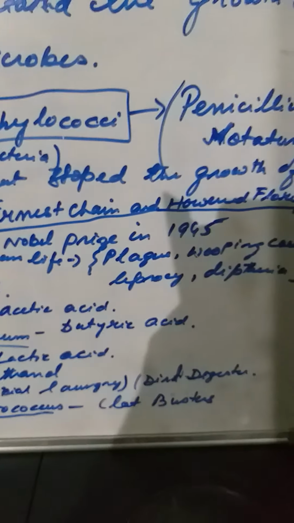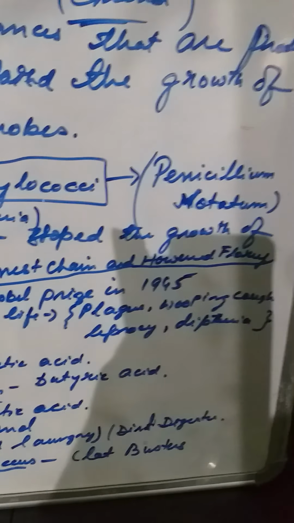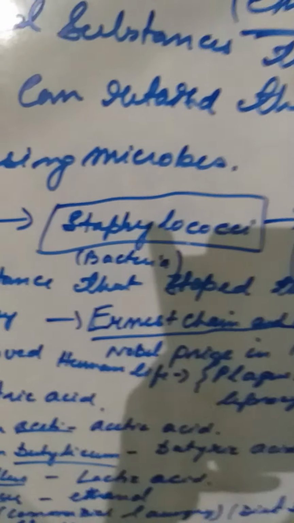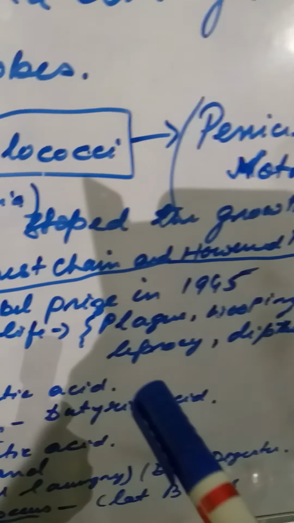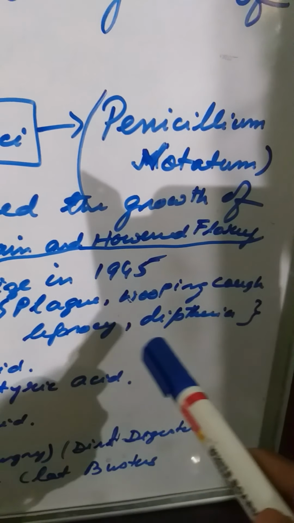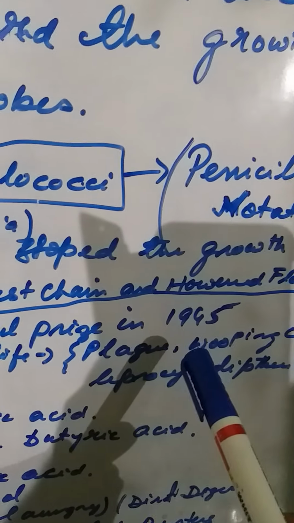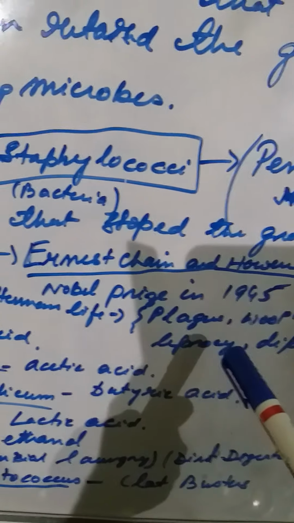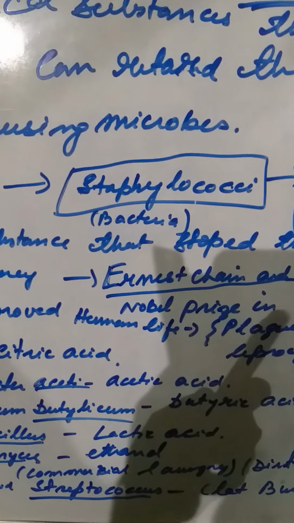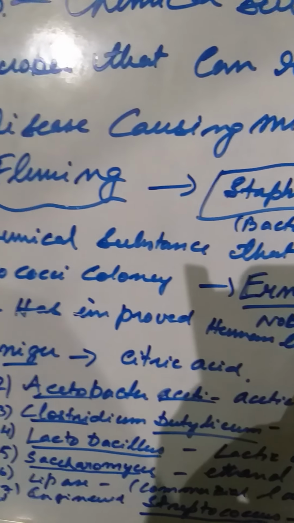This antibiotic, penicillin, was extensively used on American soldiers during World War II. It has been a life-saving boon to people, saving lives from deadly diseases like plague, whooping cough, leprosy, diphtheria, etc. Now here there are certain enzymes also, that retard the growth of microbes or are used for human benefit.